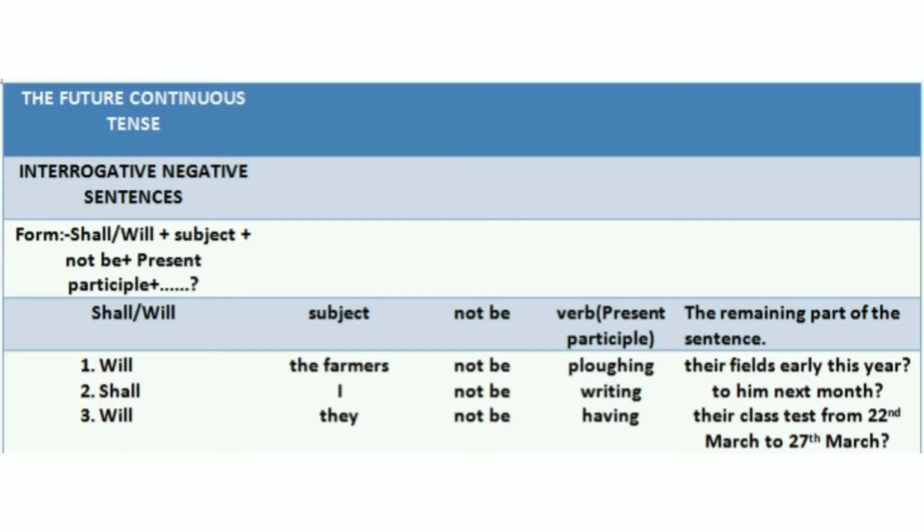Interrogative negative sentences. Now we will see the form of interrogative negative sentences is shall or will plus subject plus not be plus present participle plus the remaining part of the sentence. So let's see the examples. Will the farmers not be plucking their fields early this year? Shall I not be writing to him next month?